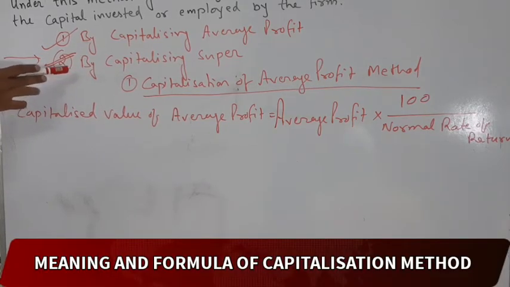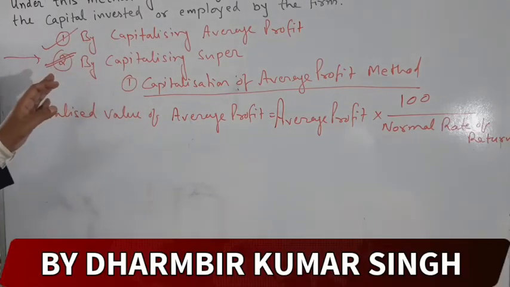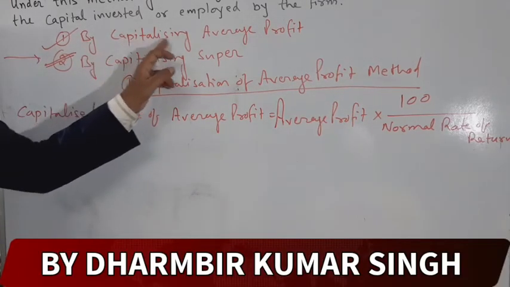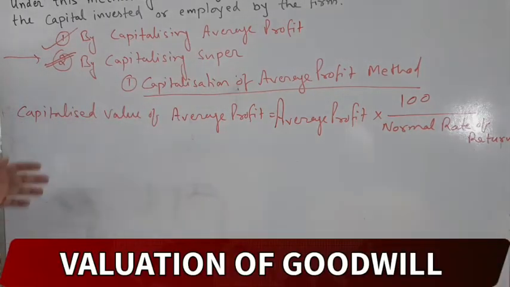Such capital is actually the amount of goodwill. The following formula is used. I am going to write the formula. You already know the formula of capitalization of average profit. Next, you will know the formula of capitalization of super profit.